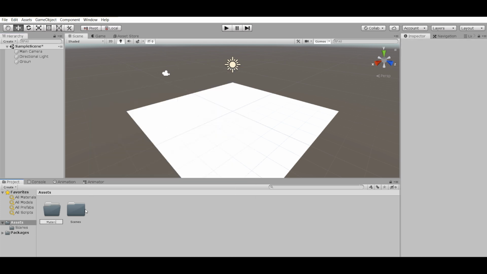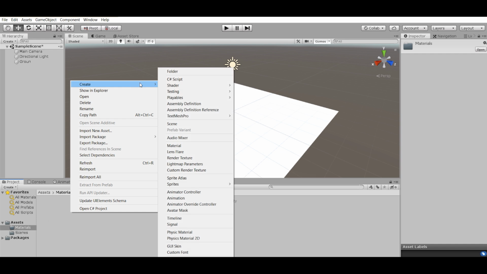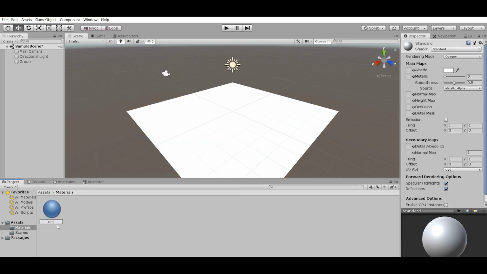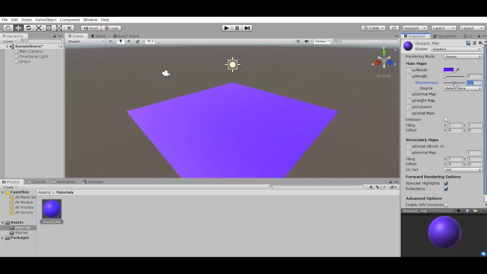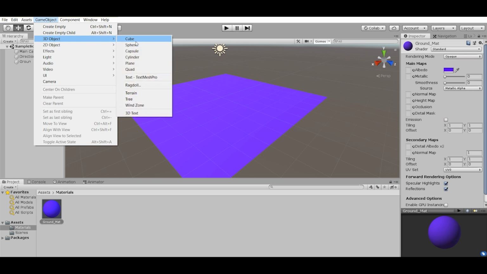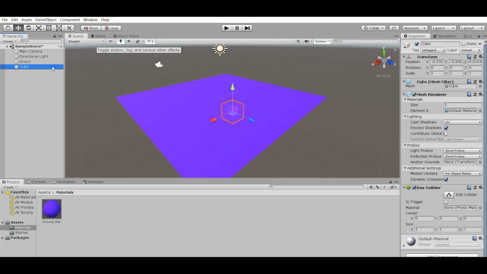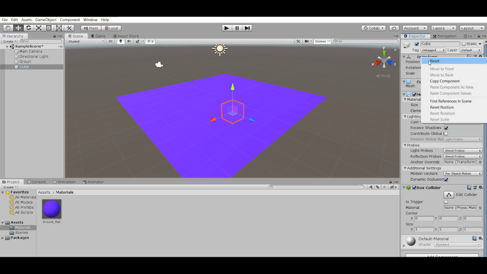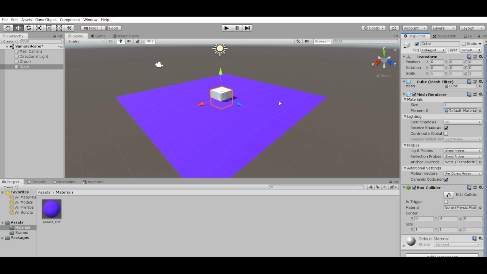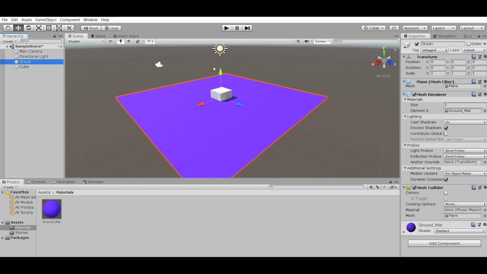The white plane is very boring, so let's create a material. Let's change the color of the material and set the smoothness to 0 for a better look. And let's create the cube and reset the position. Now we see that the plane is too high, so let's move it a little bit down.